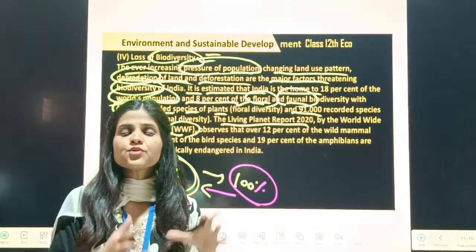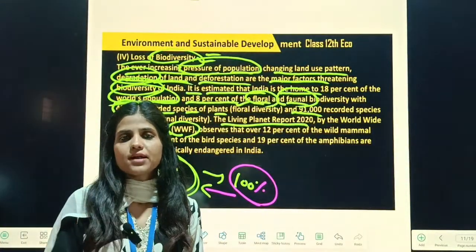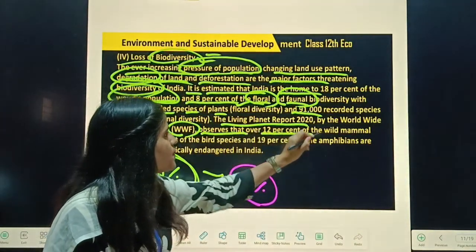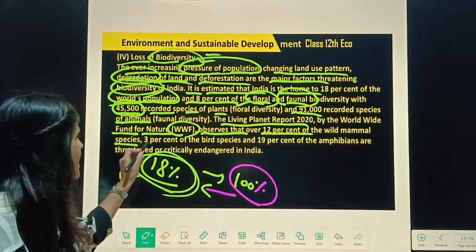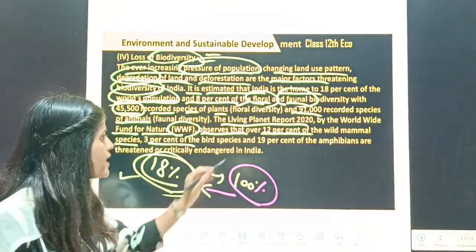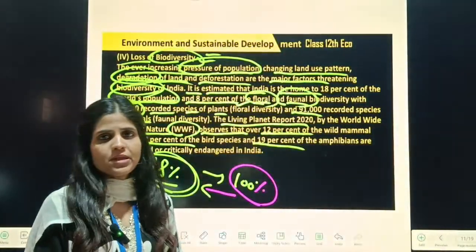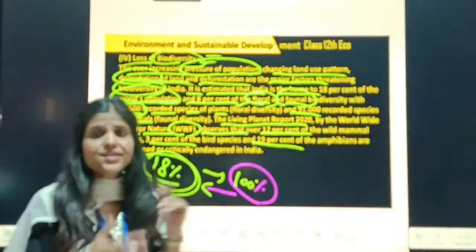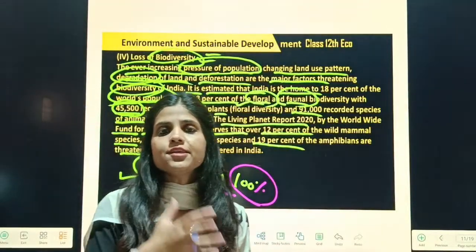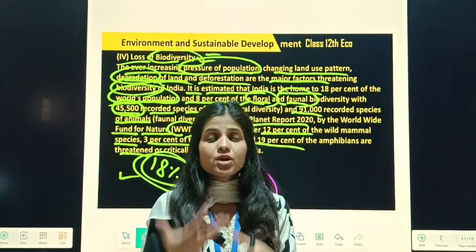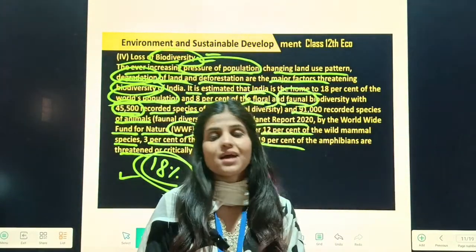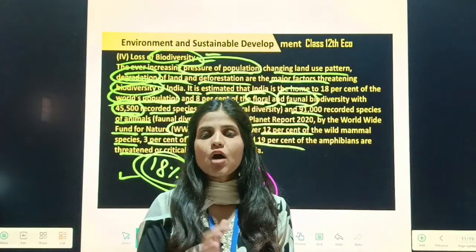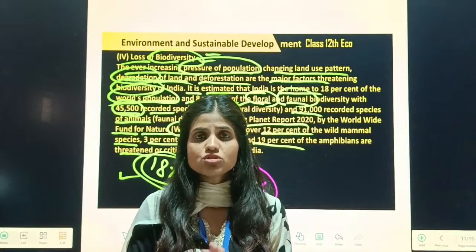They observed, according to their survey and their data, that over 12% of wild mammal species, 3% of birds, and 19% of amphibians, which can live on both water and land, are threatened and critically endangered, because people are using the natural resources without even thinking about the future, without even thinking about the state and condition of nature.